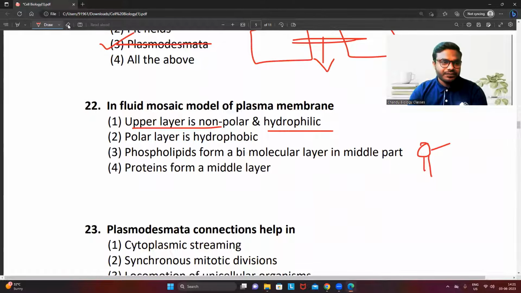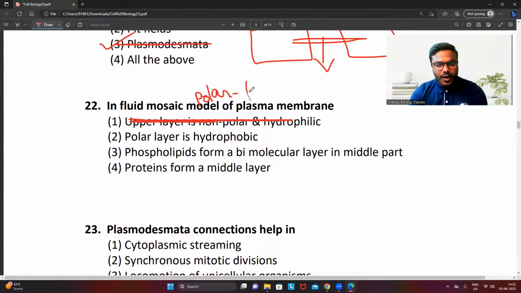Non-polar. I'm sorry. The question says that in the fluid mosaic model of the plasma membrane, this is a wrong statement, right? It is polar. I'm so sorry, friends. The statement is wrong. Here, the upper layer is polar. The upper layer is talking about the head and tail of the lipid. See, this is the head of the lipid and this is the tail of the lipid.